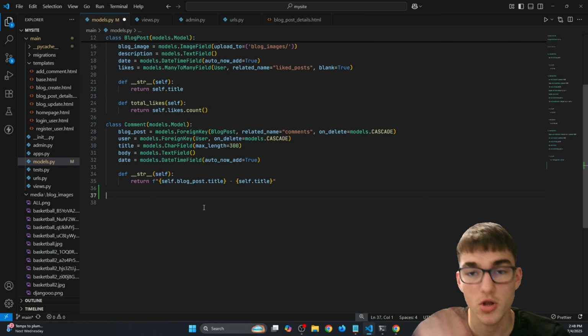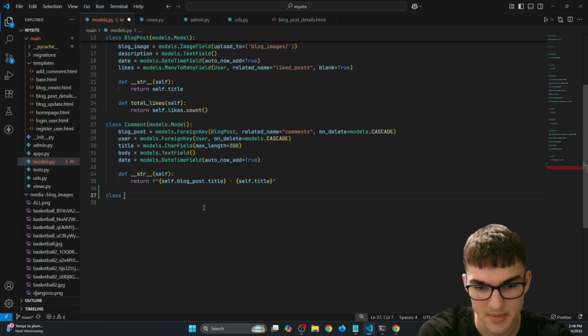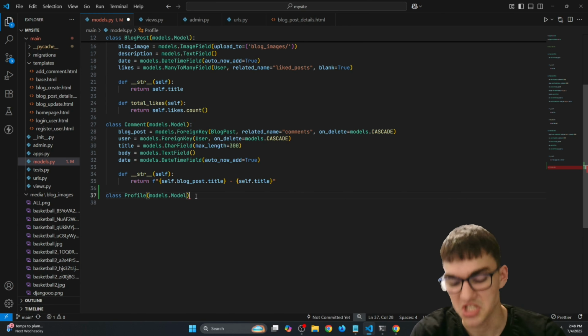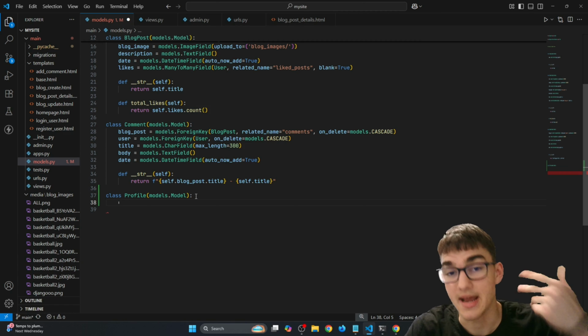Alright, so head over to our models.py and let's create a new database model and let's call it Profile right here. And as always, let's pass models.Model right here so Django knows this is actually a database model.